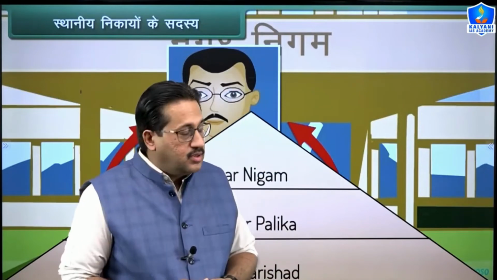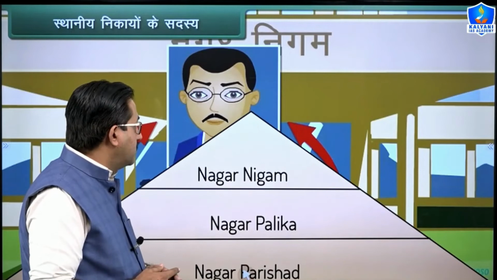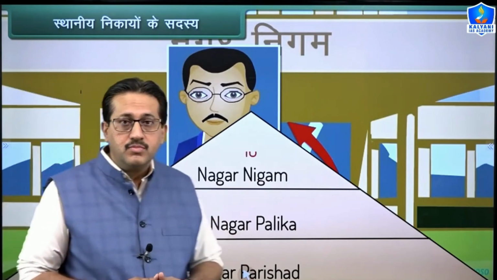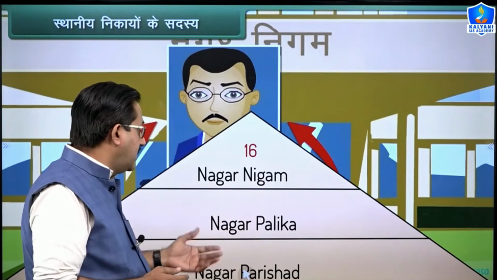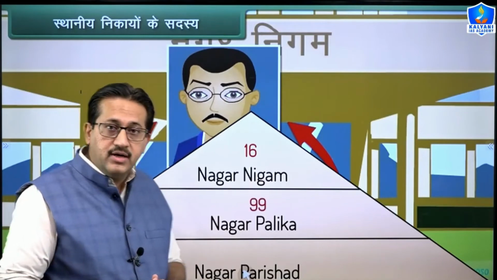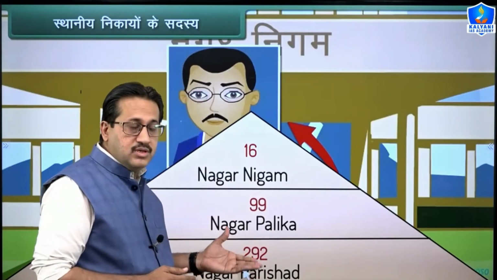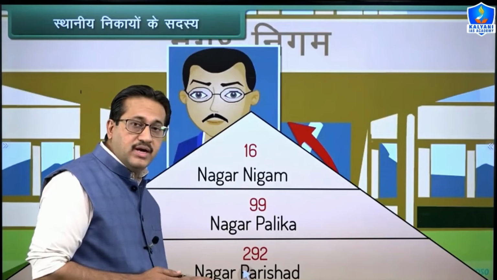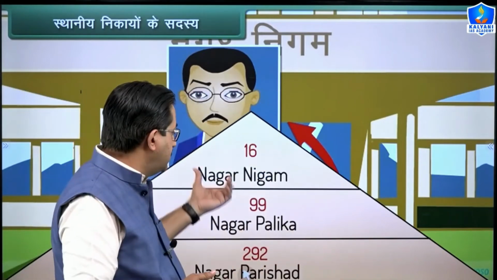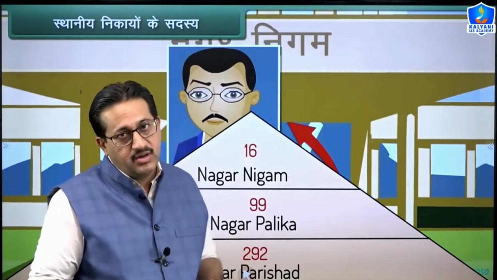If we talk about Bhopal, then it has been placed at the top place if we talk about the cleanest capital in India. So in our state, we have 16 Nagar Nigams, 99 Nagar Palikas, and 292 Nagar Parishads. So my dear friends, please try to remember these figures. They are very important from the examination point of view.